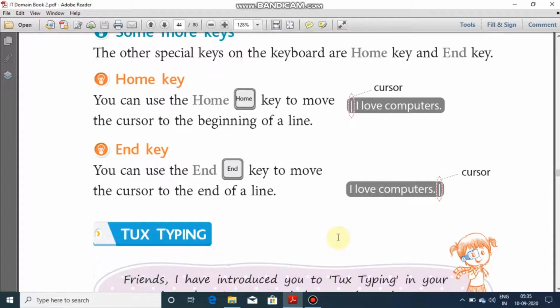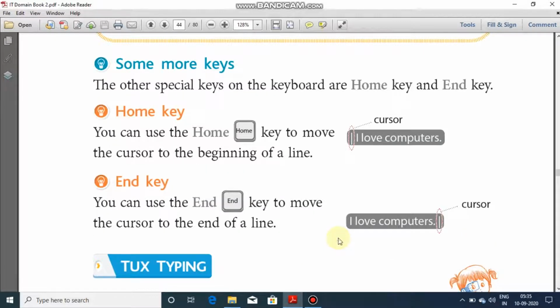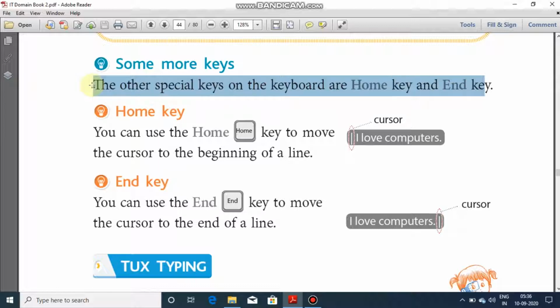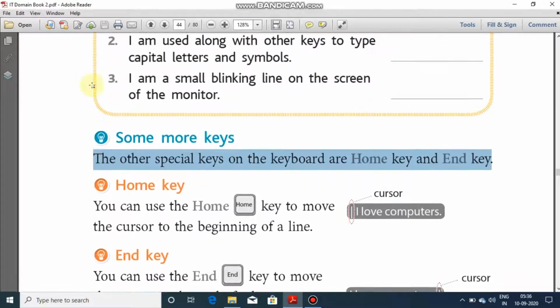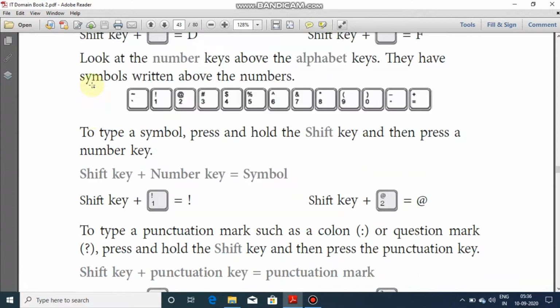Now we have to start today's topic, that is some more keys. Besides all these keys, there are some more special keys available. The other special keys on the keyboard are the home key and the end key.